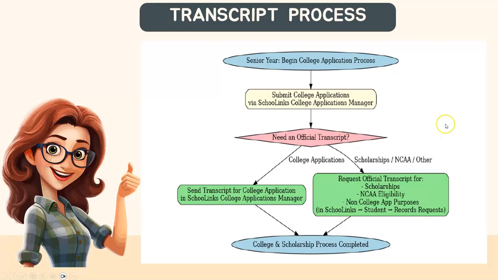All right, so this is just a visual recap of what I just said. Anytime you add a college application and you need an official transcript, that will get sent by your counselor via SchoolLinks' College Application Manager. Whereas if it's scholarships, NCAA, and all those other things, then you will request it in the Student Record Request tab in SchoolLinks.